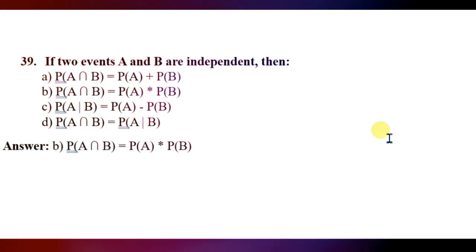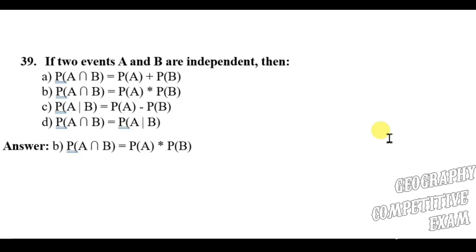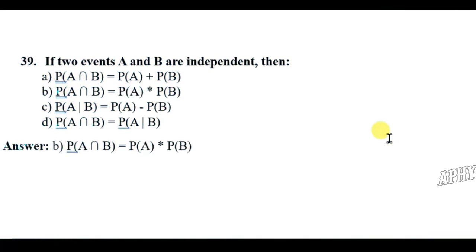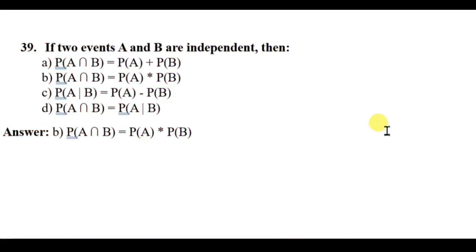Probability of A by B equal to probability of A minus probability of B. Probability of A union B equal to probability A by B. Here the right answer will be probability A union B equal to probability of A into probability of B.